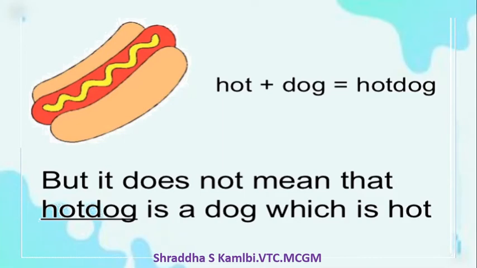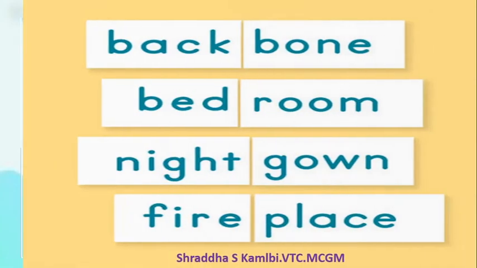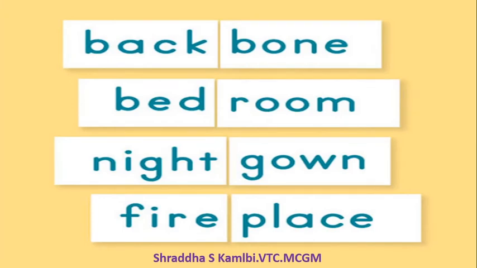It doesn't have any connection to a dog, and it does not mean a dog which is hot. So hot dog is an example of a compound word. There are many more examples like this: backbone, bedroom, night gown, fireplace, etc.